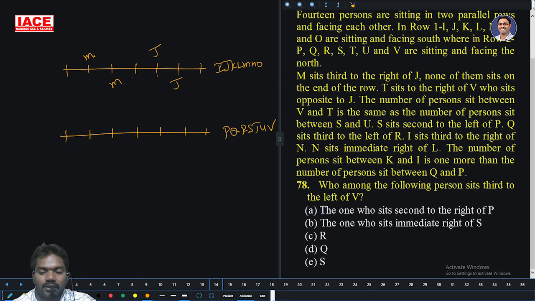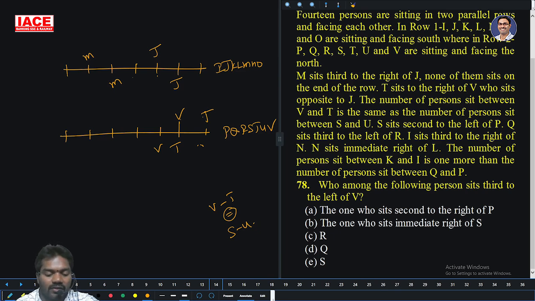Then T is to the right of V, who sits opposite to J. V is opposite to J, so V is here. T is right of V, take it as a neighbor's place. The number of persons in between V and T is the same as between S and U. V and T have no person between them, so S and U also have no person.